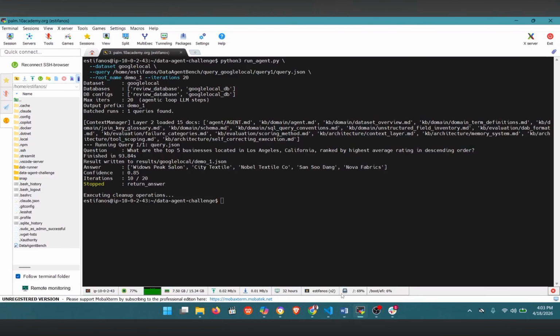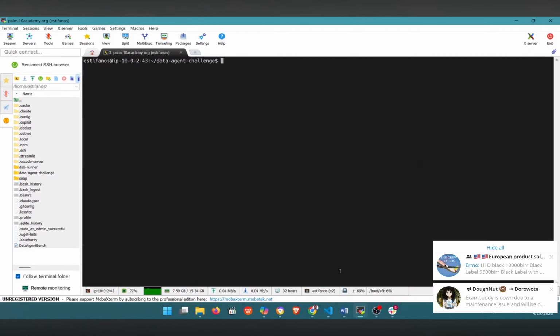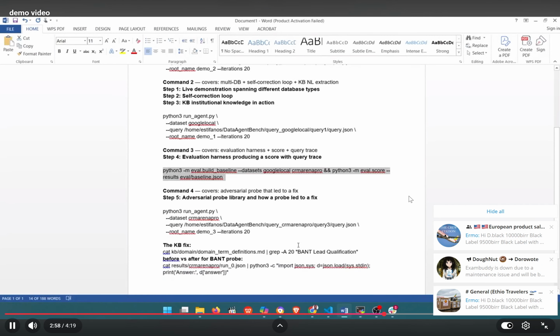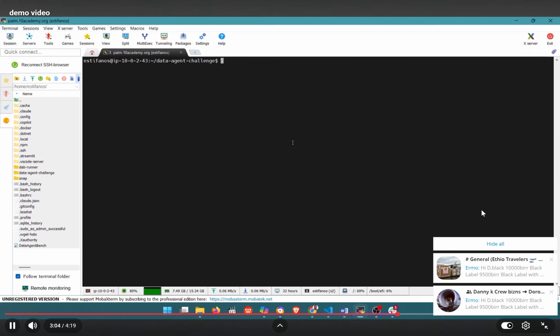For each query, the harness runs a validate.py against ground truth. You can see the Google local query passes, while the query to fill CRM Arena Pro matches exactly. This gives us a per-query breakdown. The score is 5 out of 10, 50% pass@1. In the trace of this query, every database got a result.